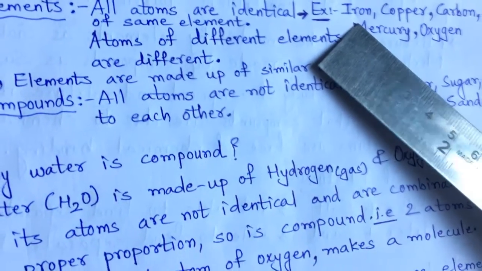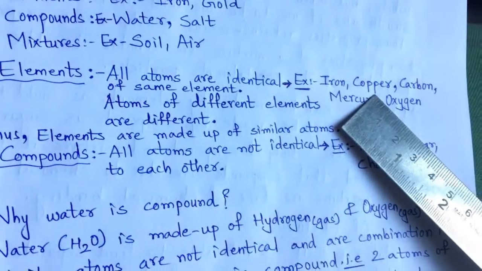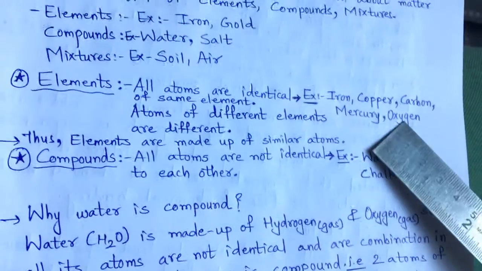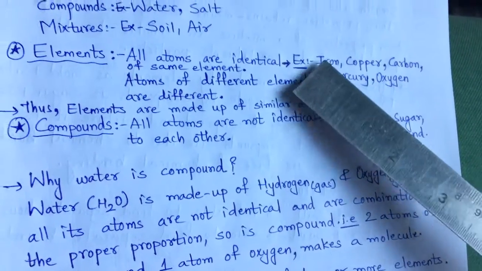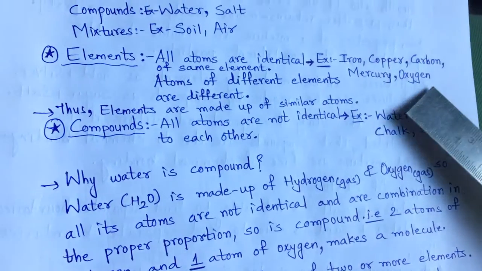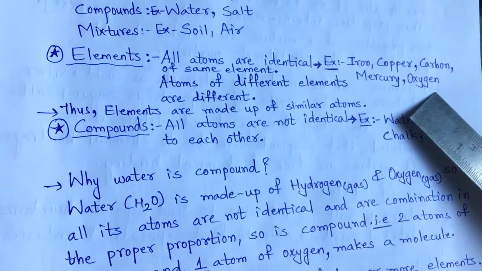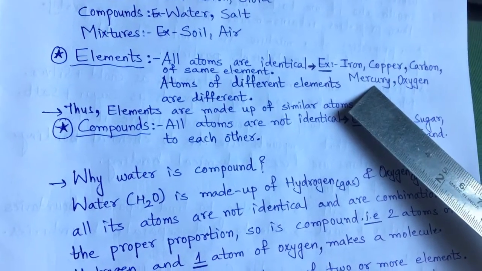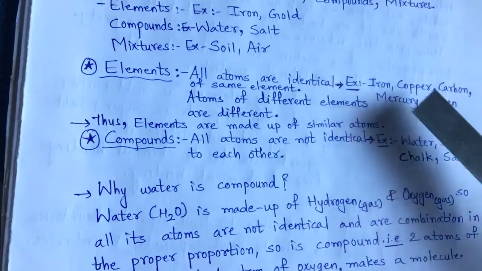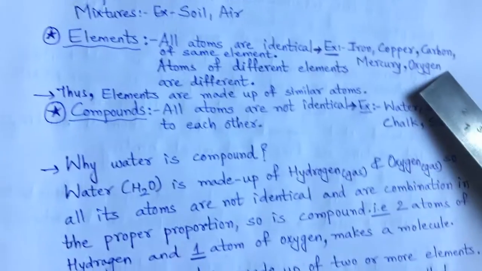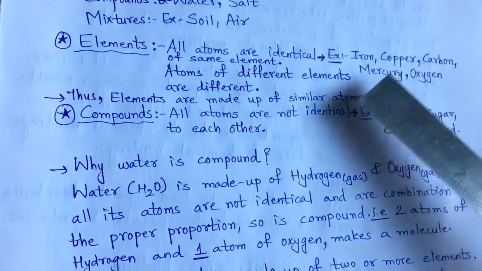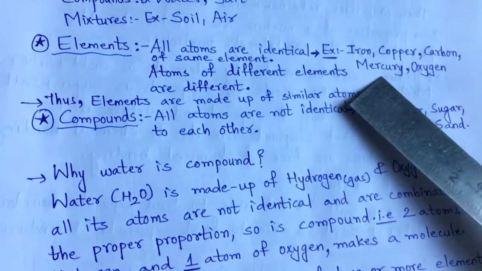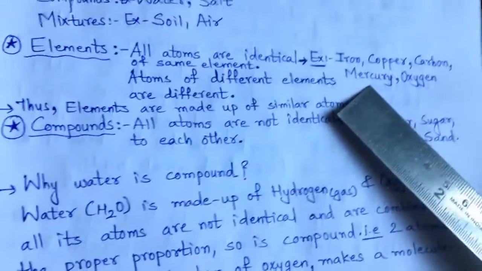In iron, all particles will be of iron only. In copper, all particles will be of copper only. In carbon, all particles will be of carbon only. Likewise oxygen and mercury. Iron and copper are solid. Carbon and oxygen are gases, right? Iron and copper are metals. Mercury is a metal but liquid. Carbon is a non-metal. So I have given different types of examples, to show that each of them, in their smallest form or larger form, has smallest particles that resemble each other.